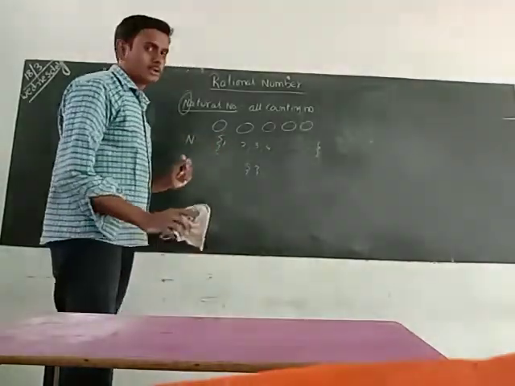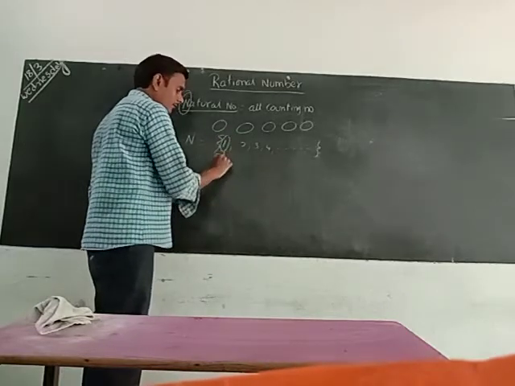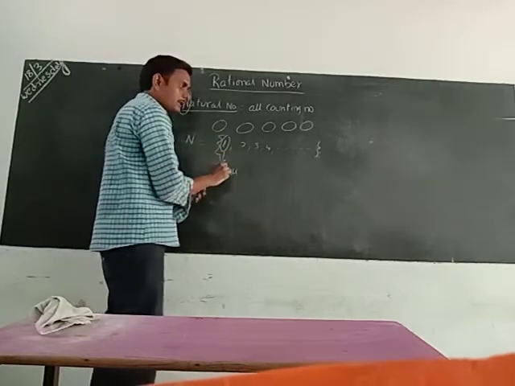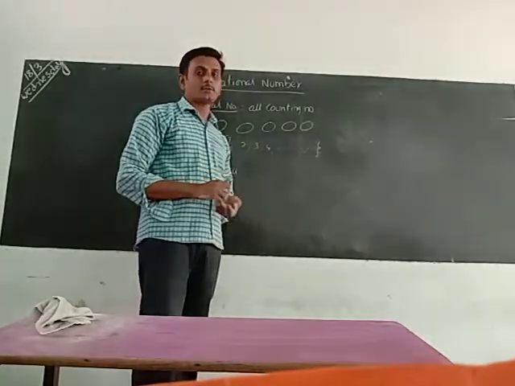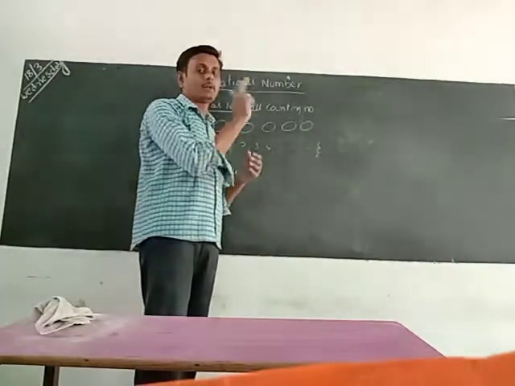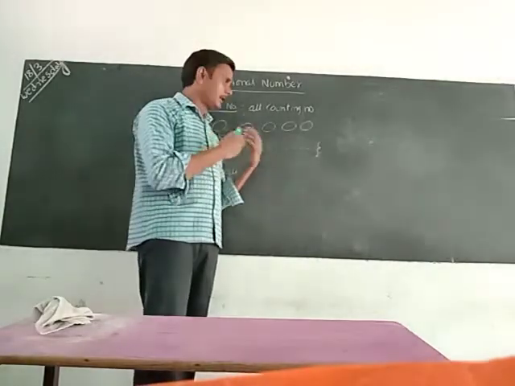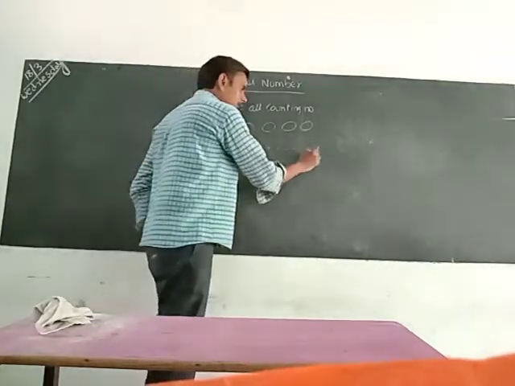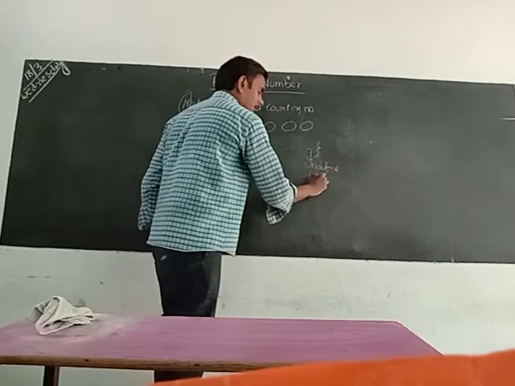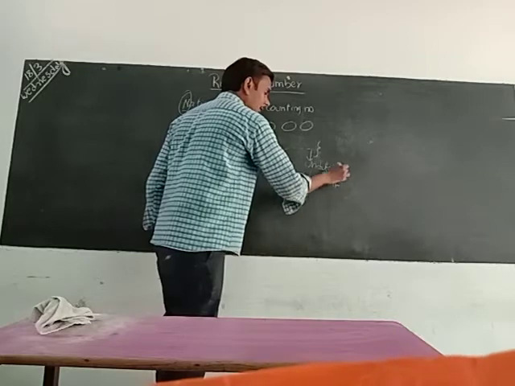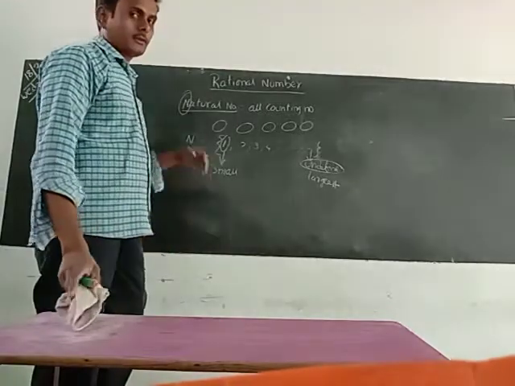Among natural numbers, the smallest natural number is 1. The largest natural number we can't identify, because it is infinite. We can write lakhs, millions, crores, 10 crores, billions also. So the largest number is undefined. This is about the natural numbers. Now we can learn the next number set.